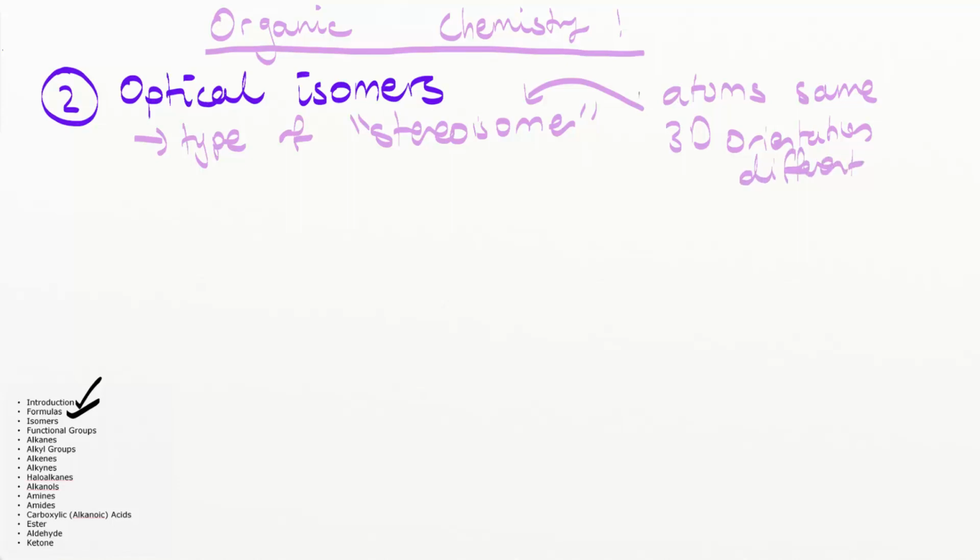So the actual atoms that it's composed of are the same, but the way that it's oriented in 3D space is different. So an optical isomer is a type of stereoisomer.